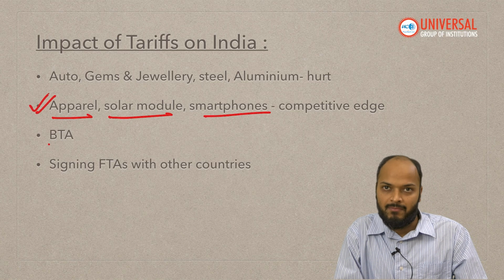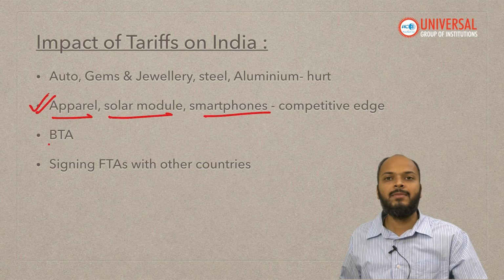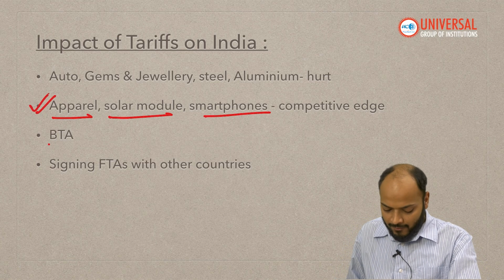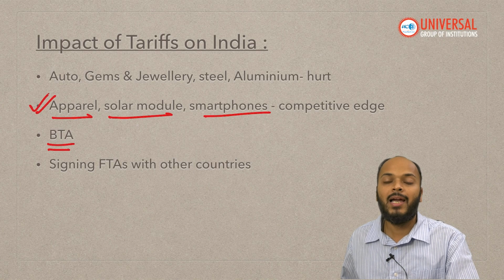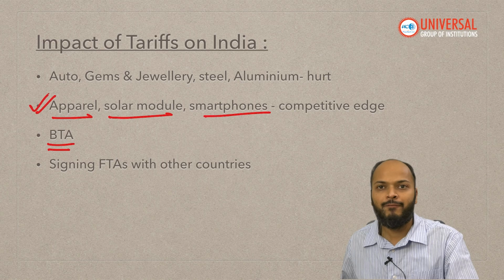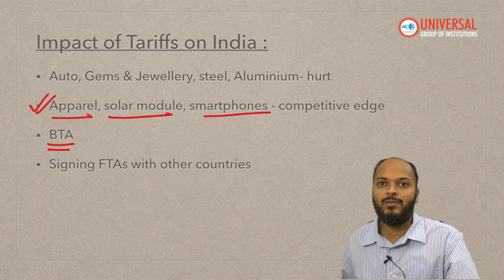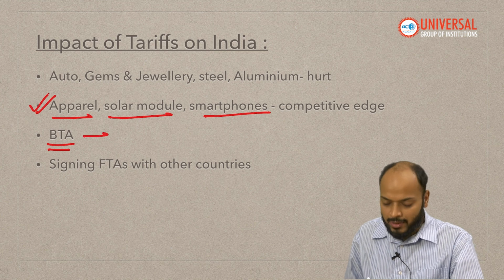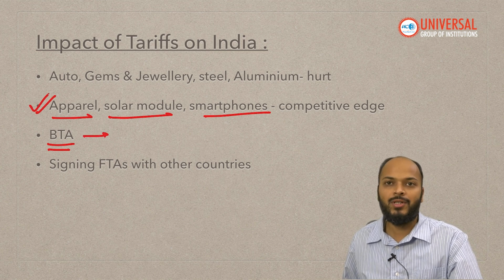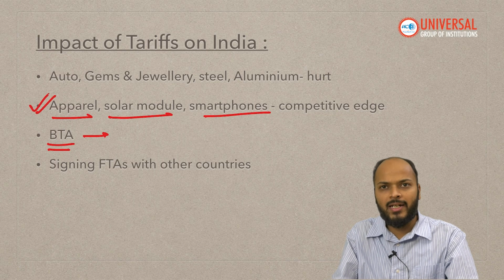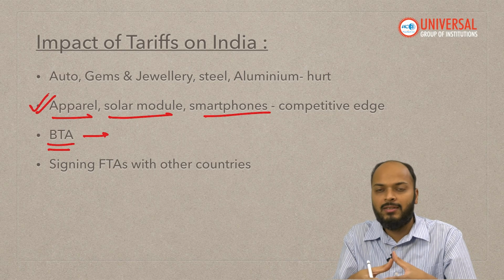because of this move of President Trump. Now the next thing is, India anyhow is in discussion with USA for signing a bilateral trade agreement, right? If we are able to finalize this agreement very soon, we can give some concession to USA in terms of reducing our tariff. India has already done some such measures, which we have already discussed.